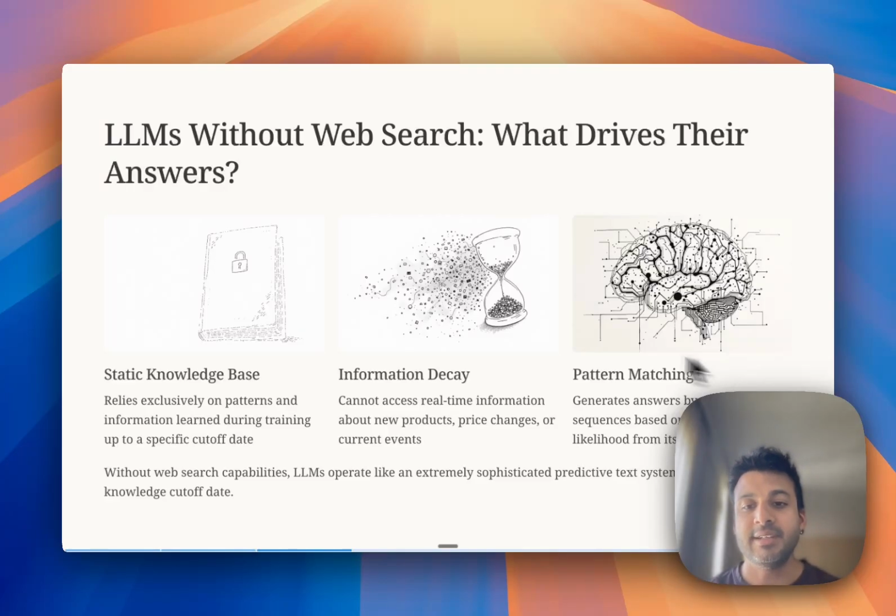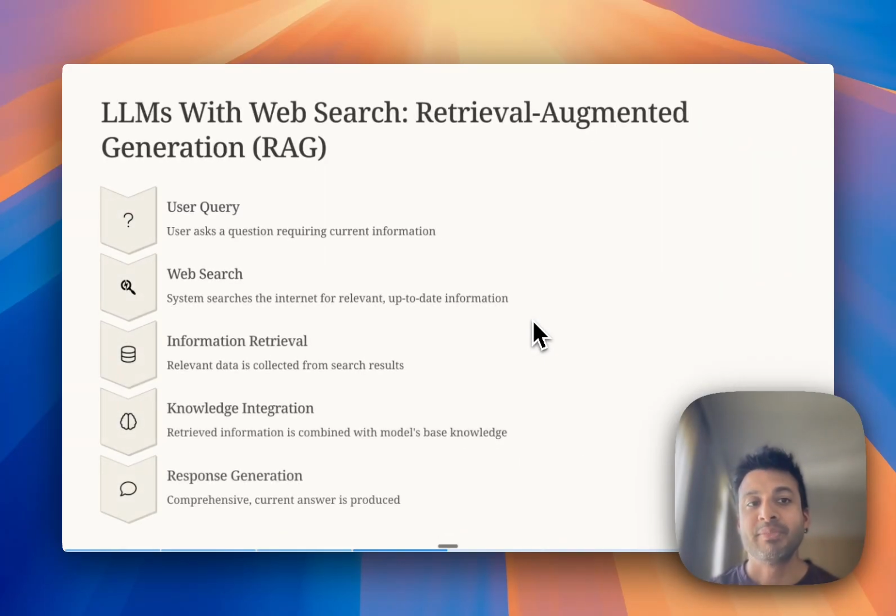The second way, of course, is using web search, in which case, when you ask a question, it determines that it requires the use of the internet to get you the latest and greatest answer. And so it runs a web search. ChatGPT uses Bing API, and Perplexity uses Google. But it basically runs a search, gathers results from all the search results, and then combines it with its base knowledge and gives you an answer based on that. So it basically combines sources from the internet and then gives you an answer.